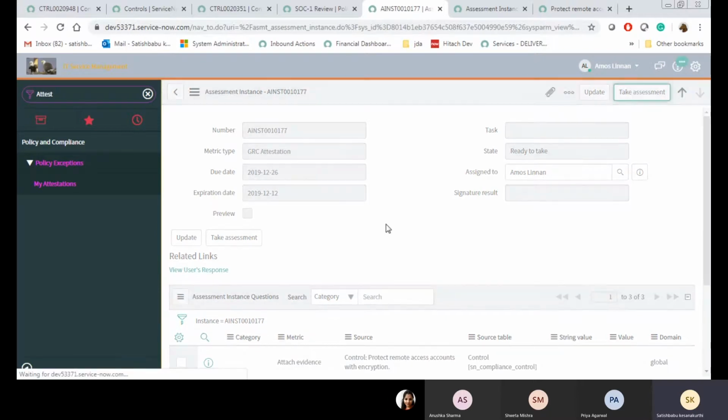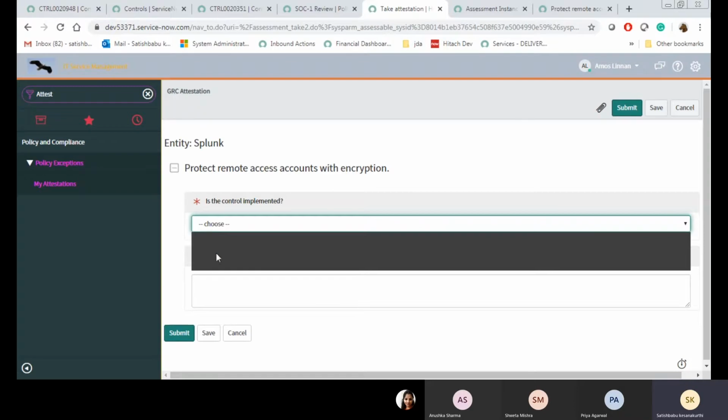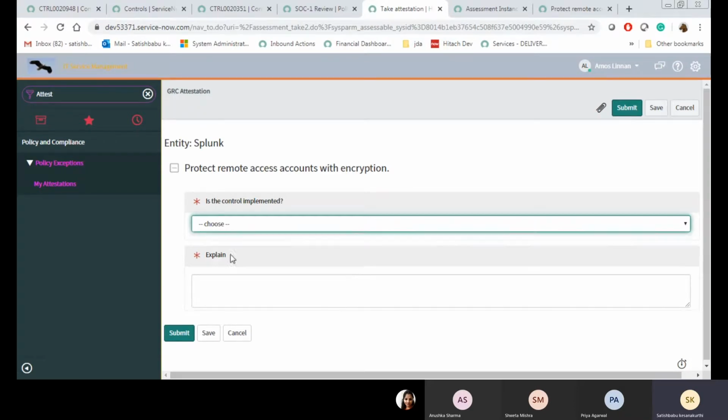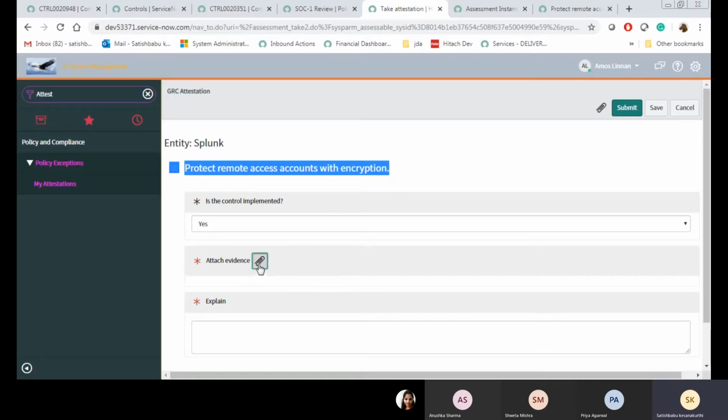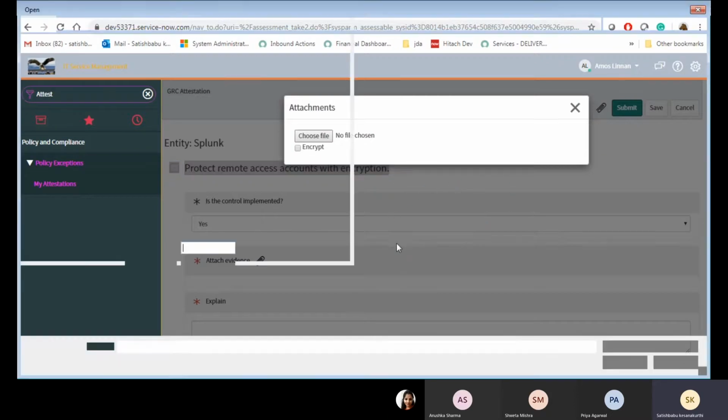Take assessment. See, is this control implemented? We will see the second scenario. Let us say yes. In case it is yes, where is the evidence? You attach that evidence as an attachment.